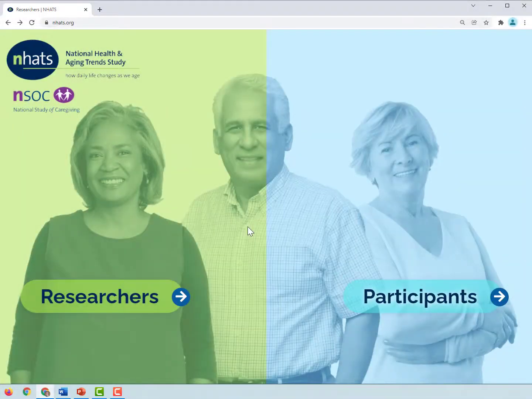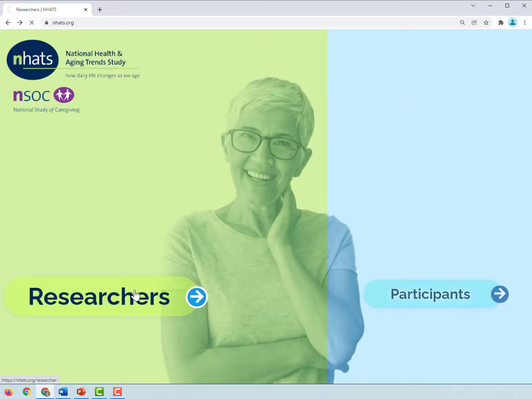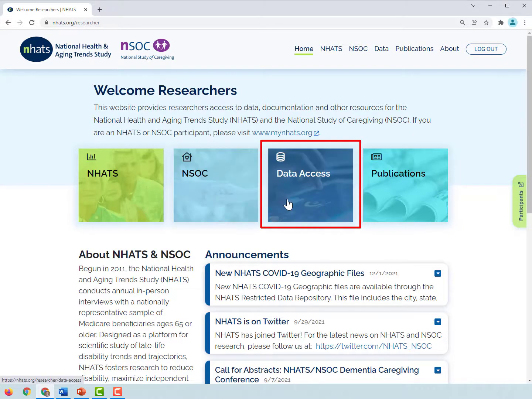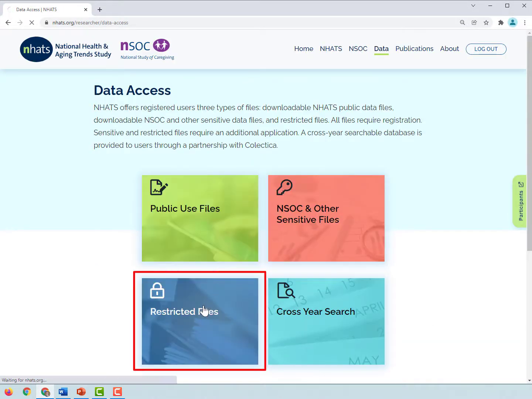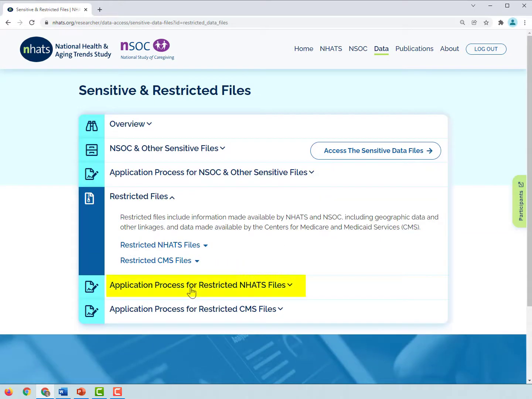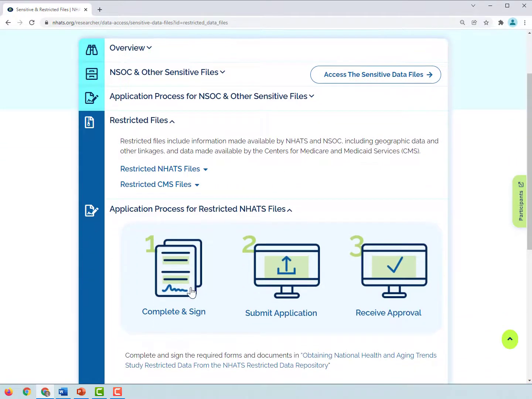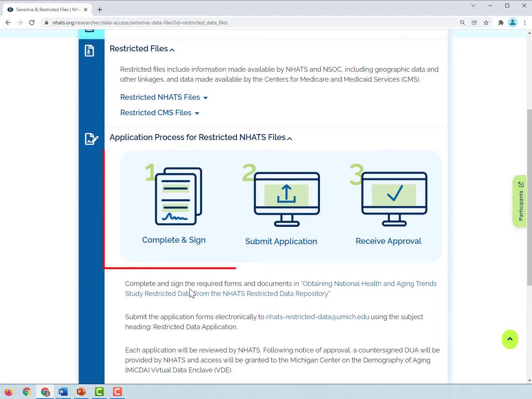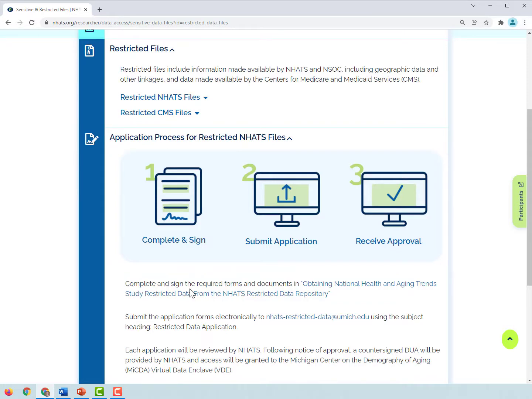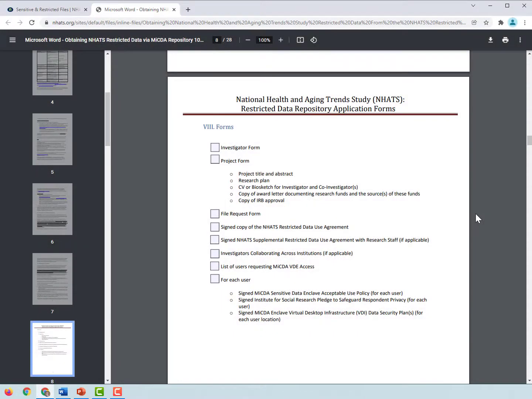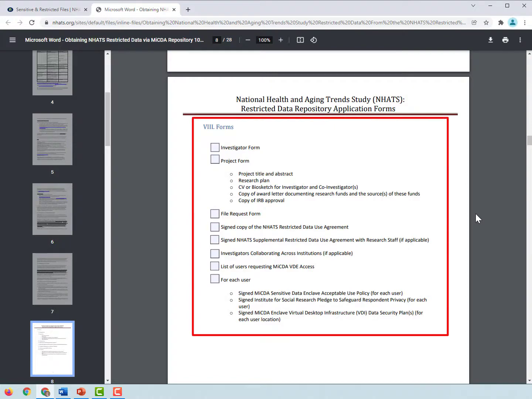To access the restricted data application, navigate to the NHATS researchers website and click on the Data Access button. This will lead you to the Restricted Files page, which shows you the application process. To obtain the restricted NHATS files, complete the three-stage process shown here. The following forms must be submitted to apply for access to NHATS restricted data.